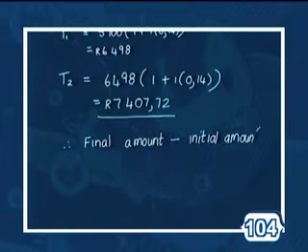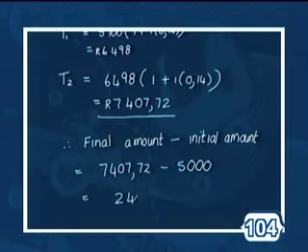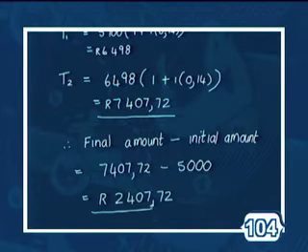That's not going to be too much of an effort, because the values I have are 7,407.72, and I need to subtract my 5,000, which was my initial investment, which is 2,407.72.